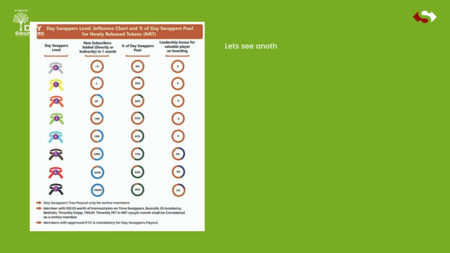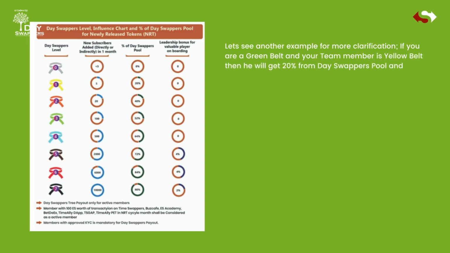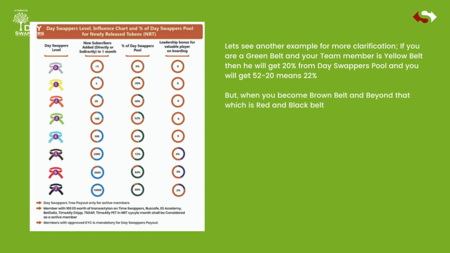If you are a green belt and your team member is a yellow belt, then he will get 20% from DAOswapper's pool and you will get 22%. But when you become a brown belt and beyond that, which is red and black belt, then you get a fixed leadership bonus that is 4% for brown and red belt and 2% for black belt.